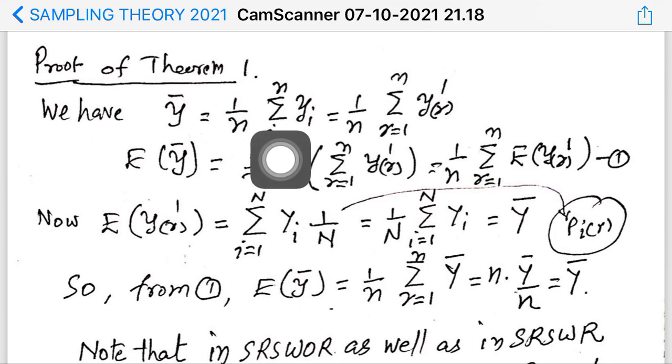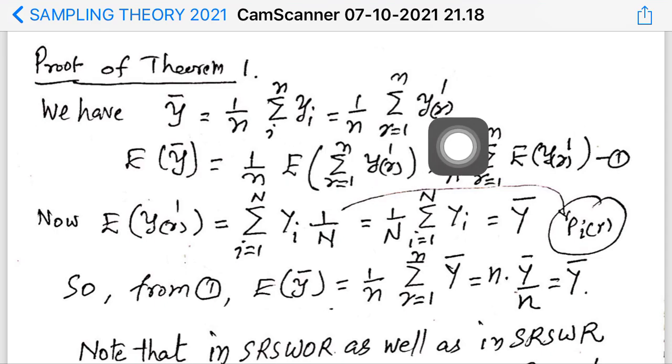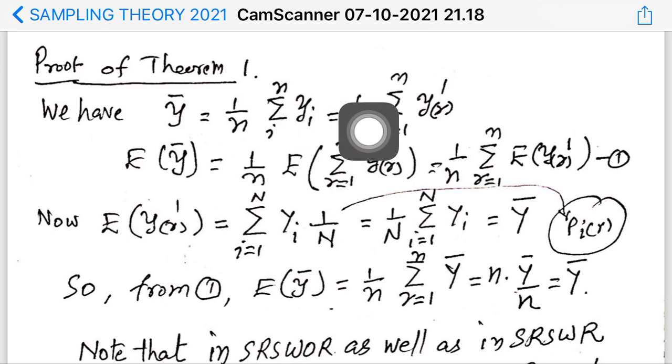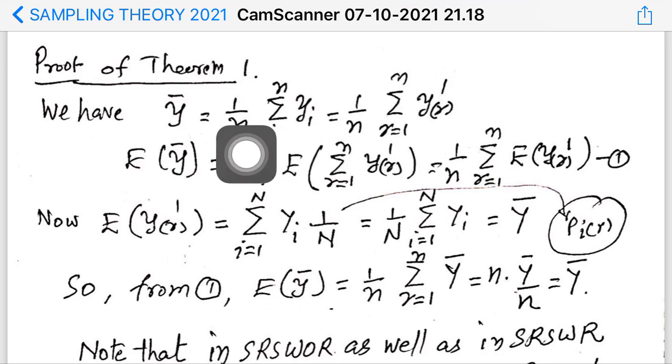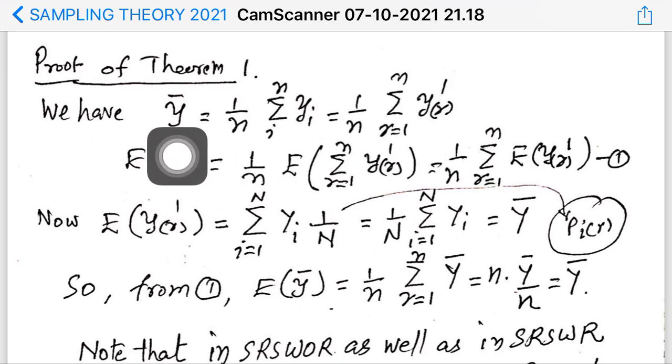In these two notations, yi simply means the ith unit in the sample, but yr prime means the y value of the sample unit drawn at the rth draw of the sampling. These two quantities are the same, but the notations are different, that's all. So this is the sample mean of a simple random sample.